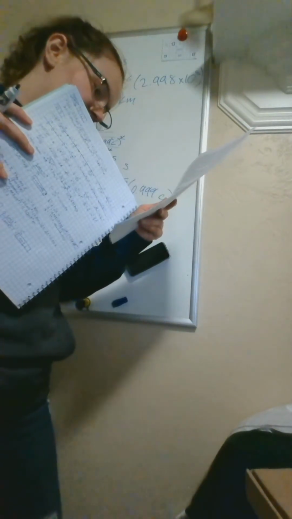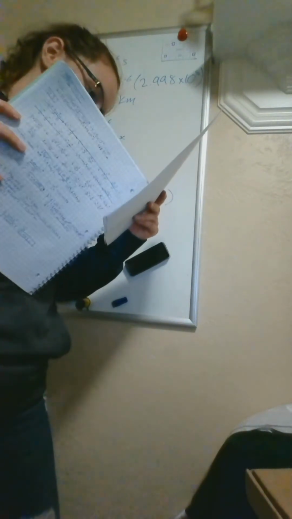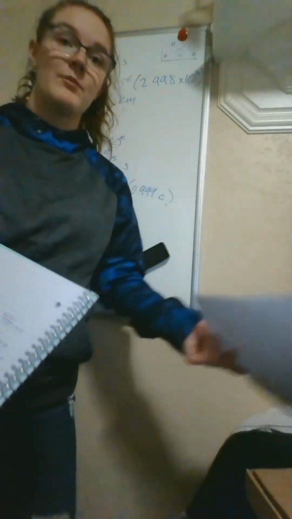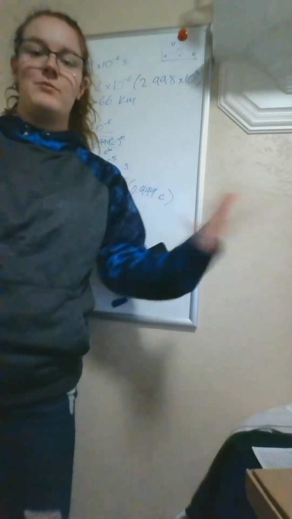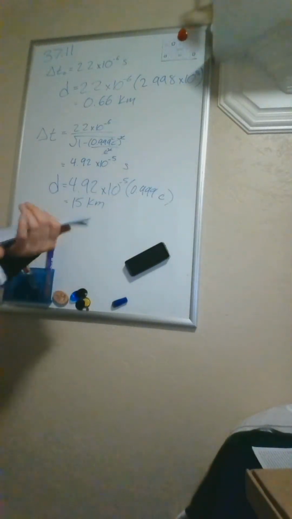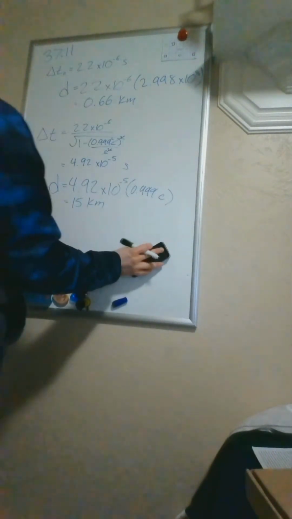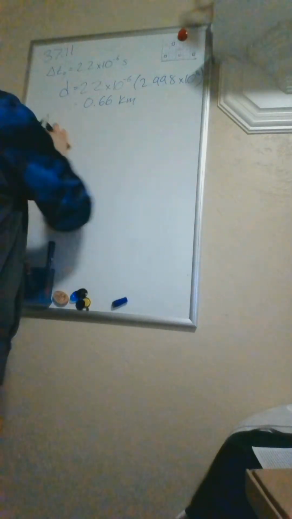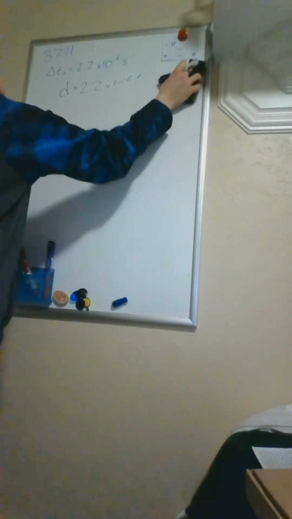This question says that cosmic rays usually bombard the upper atmosphere about 10 kilometers above the Earth's surface. So we wanted to see why we still experience the muons. It's because it's going 15 kilometers and it only really has to go through 10 kilometers. So now that we've gotten that far, we have one last part.